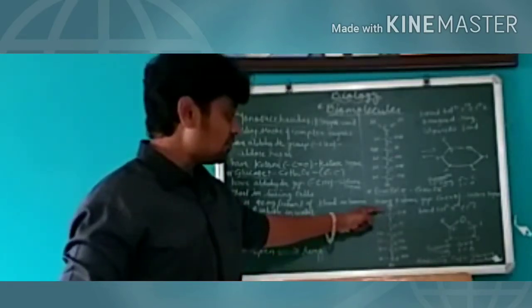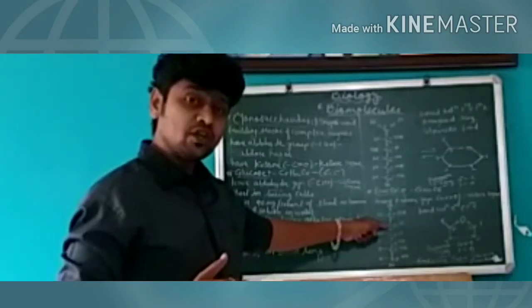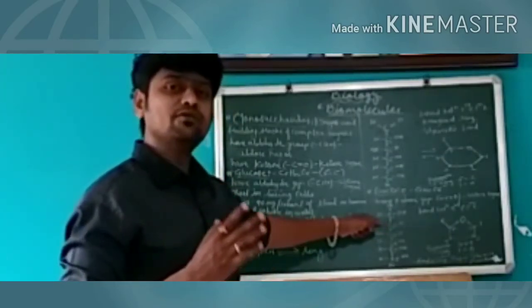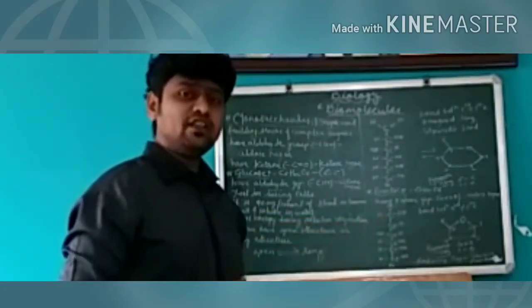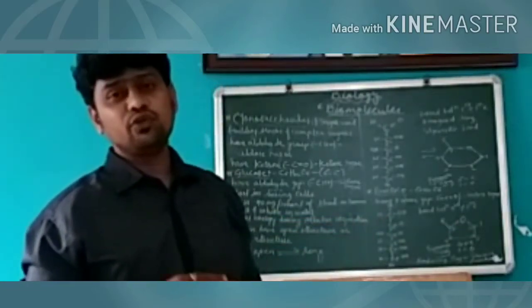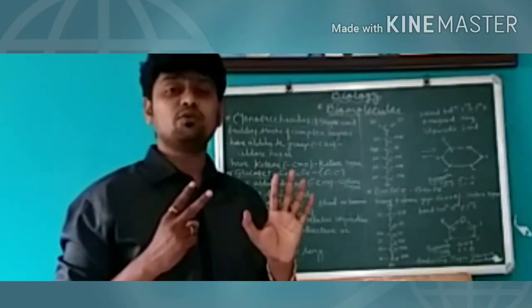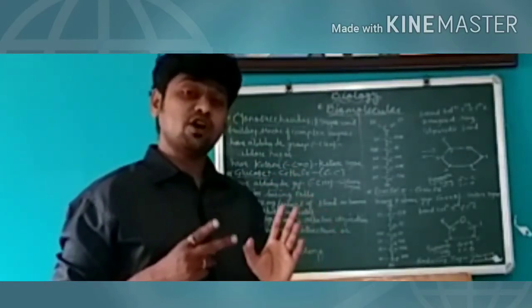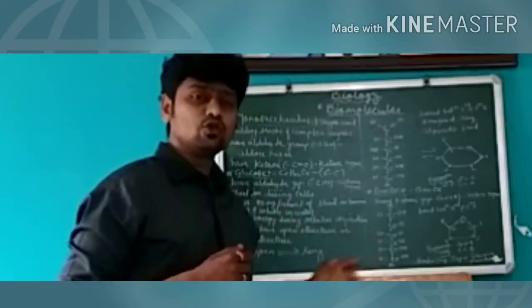So when the ring structure is formed, the bond between second and fifth carbon is formed.